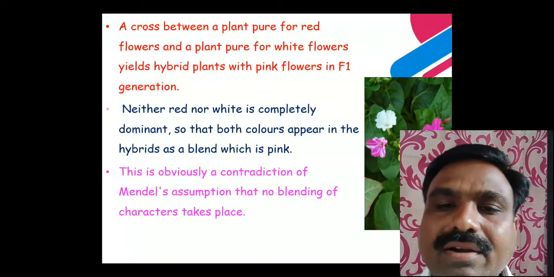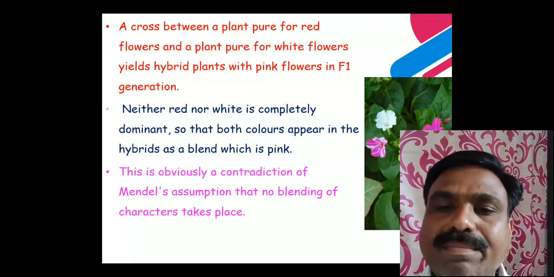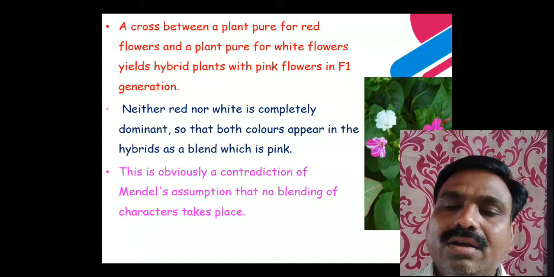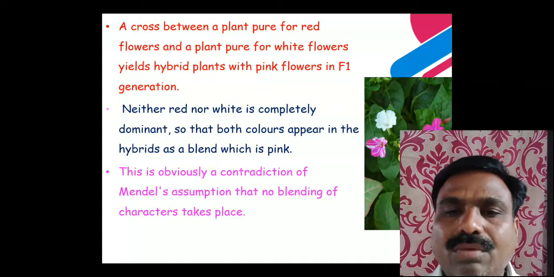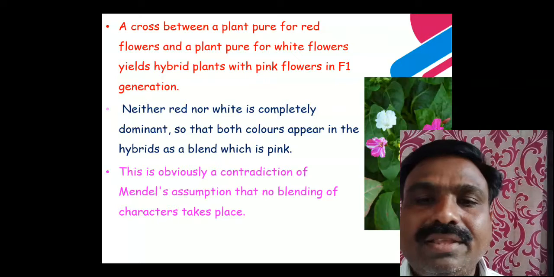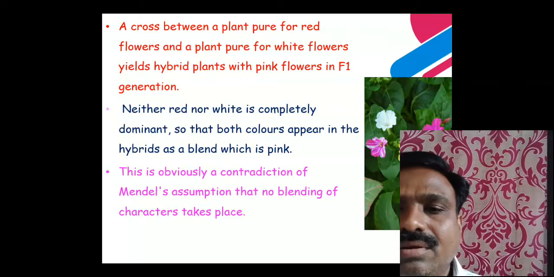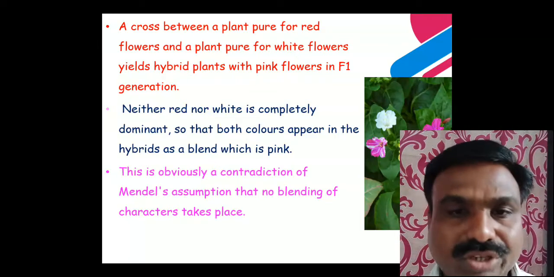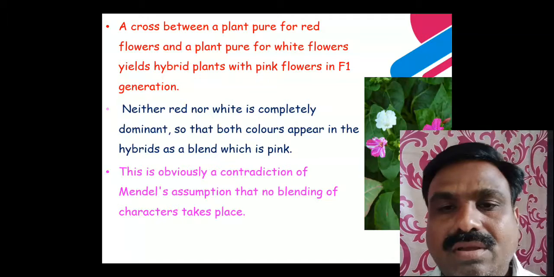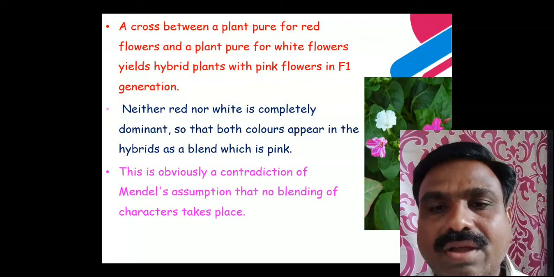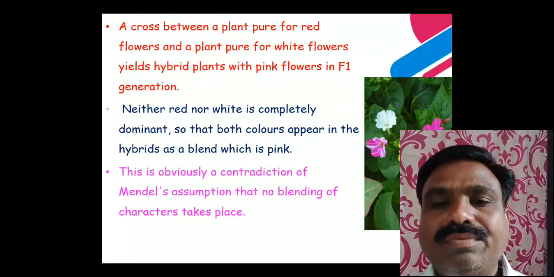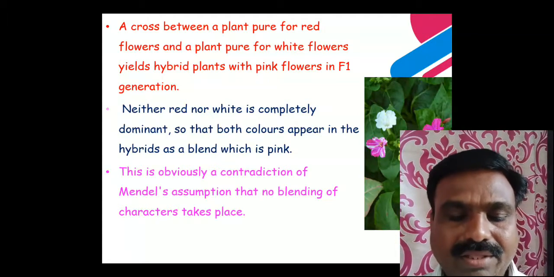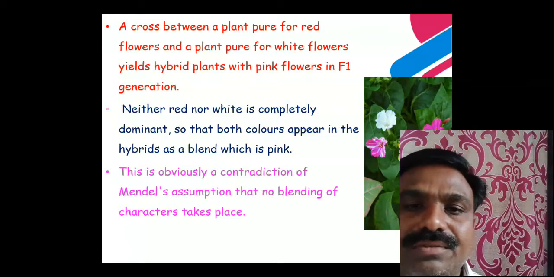The parental trait which was suppressed and did not appear in the F1 generation, there appears the pink color of the flower. Both parental traits are blended in the F1 generation, and then this blended character of the parents reappears in the F2 generation. There is a red color of the flower, and a white color of the flower. These are the parental traits which appear in the F2 generation.